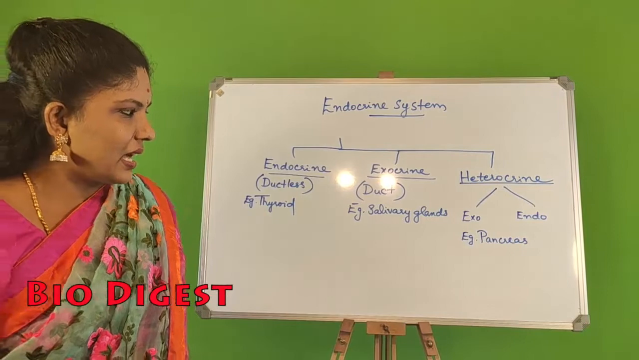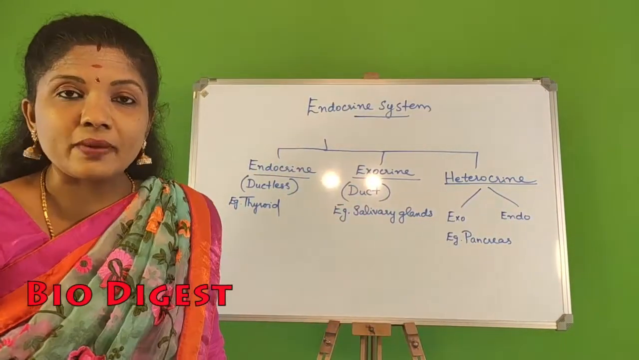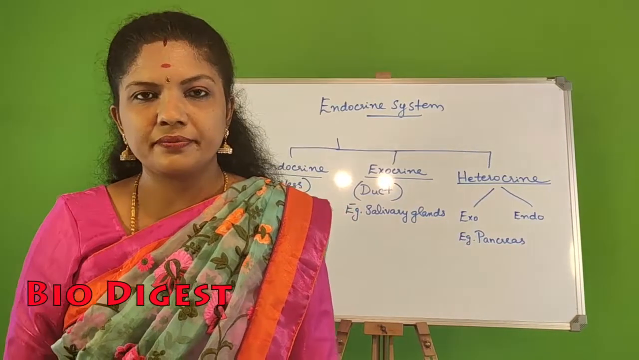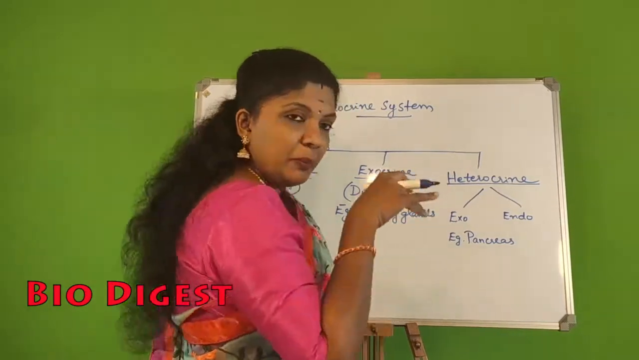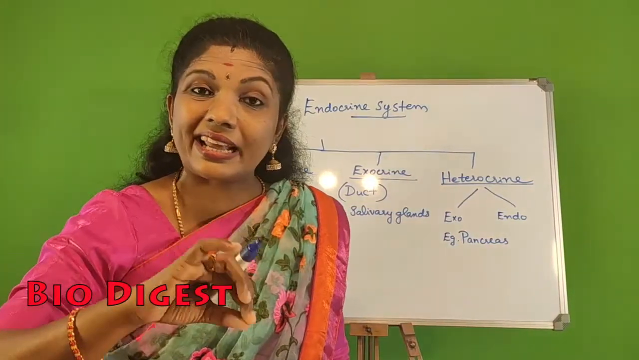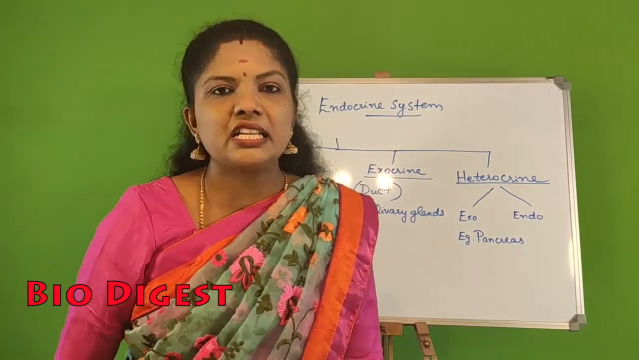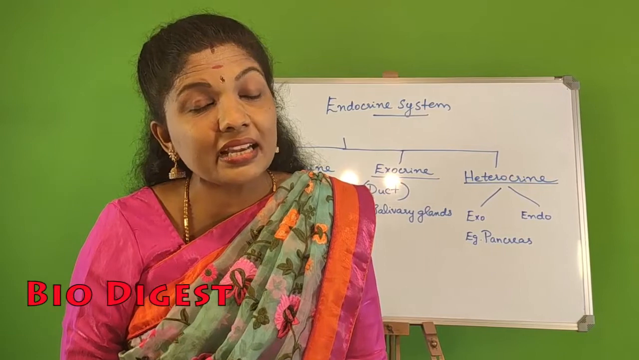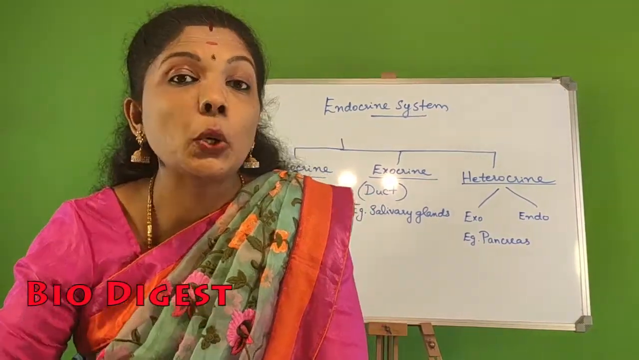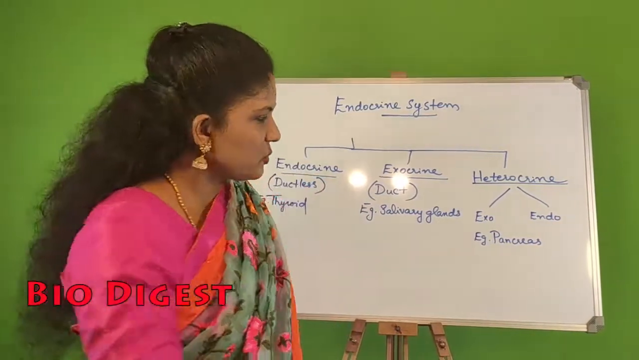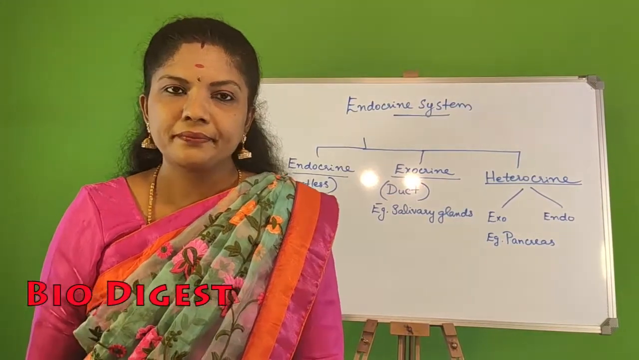So pancreas, this is a ductless gland as well as a duct gland. As a ductless gland, it will be pouring certain secretions directly into the blood. And as a duct gland, it will be pouring the secretion pancreatic juice through a duct into duodenum. Okay, that is why this pancreas is called as exocrine and endocrine.